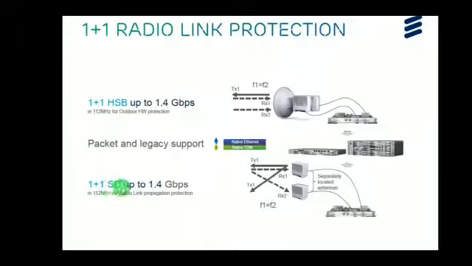In 1+1 space diversity up to 1.4 Gbps in 112 MHz, radio link propagation protection. So for space diversity we have to use 2 different hardwares. As I said before, here we have to use two antennas with two different radios. Both antennas should be separated by a distance. Here both transmitters are active as well as both receivers are also active.